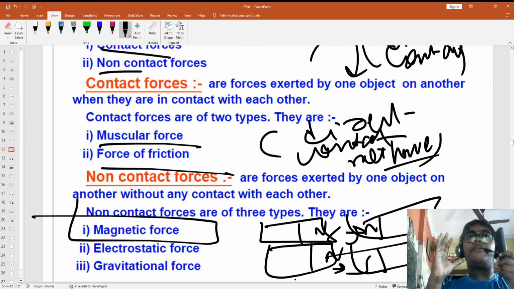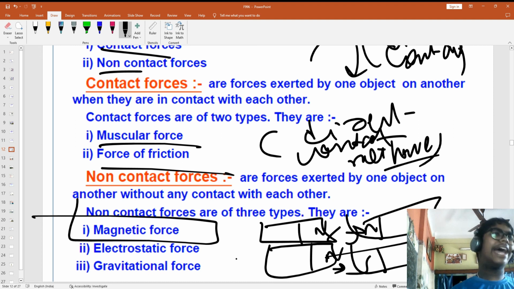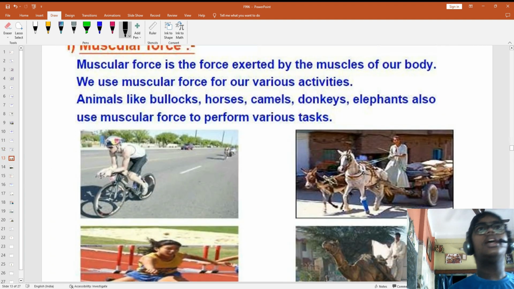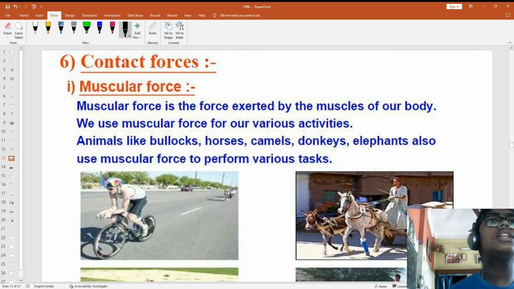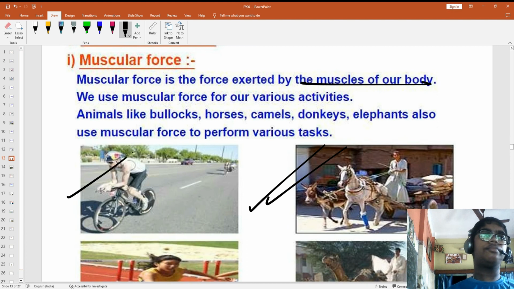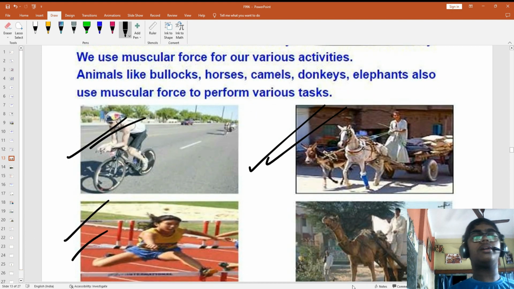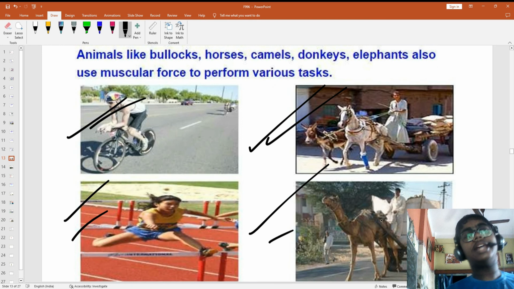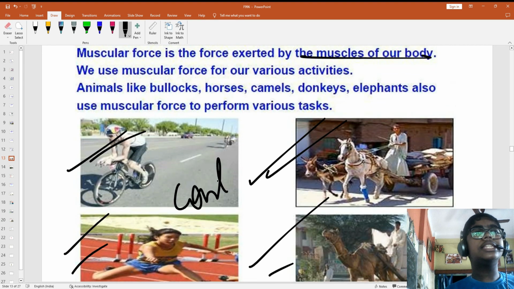So this one is far away, north pole, south pole, it will attract. Correct. Direct contact is not needed. Let's see muscular force. Muscular force is the force exerted by the muscles of our body. Like see, this pulling, here pulling, this girl is learning, so they are using their muscles, and contact is always needed.